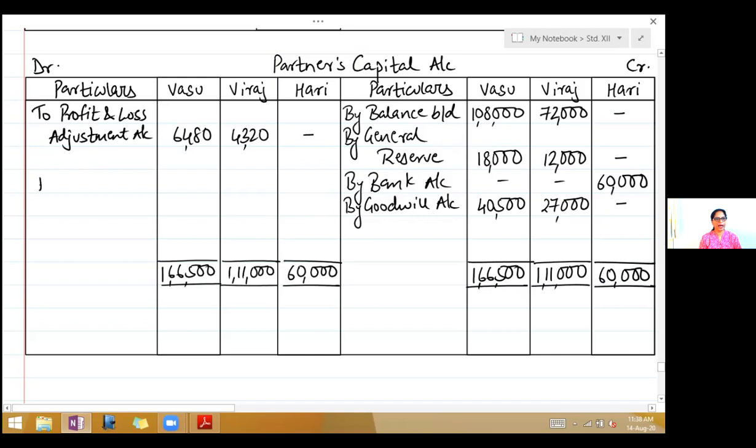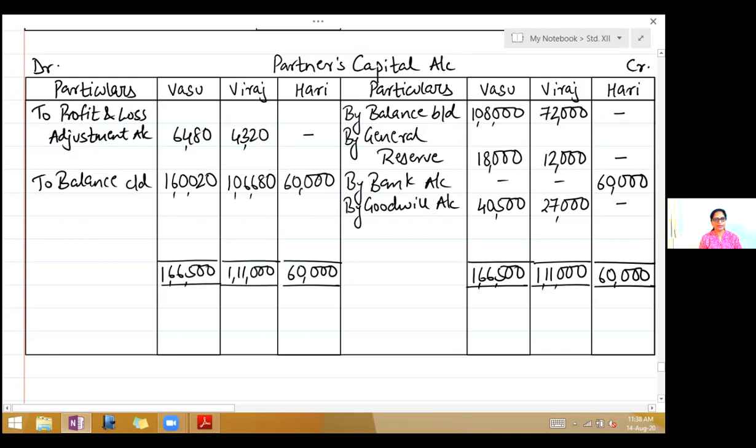Now the difference here is the balance in capital account. So write to balance carried down. So the balance in Vasu's account is 1,60,020. Viraj is 1,06,680 and Hari is 60,000.